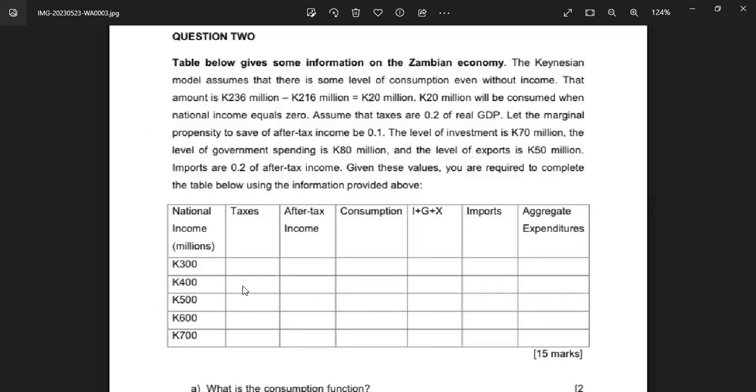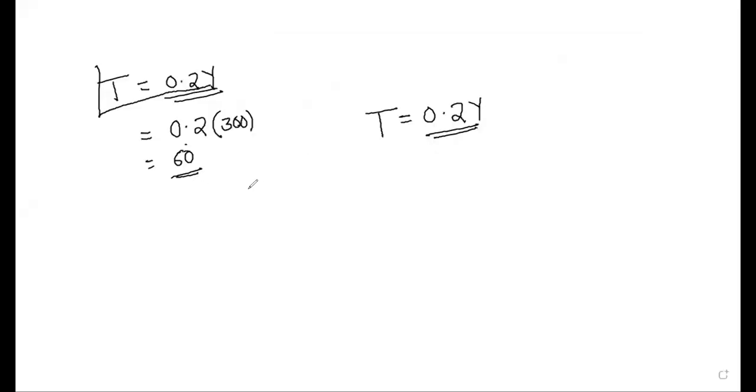Moving on to the second one, it says after-tax income. After tax, meaning after you have taxed, what is your income? So you just get your income, then you subtract the tax that you found. For the first one, for example, our income was 300, right? According to this, our income was 300. After tax means it's the disposable income. It's Y minus T, meaning after tax, right? So if it was 300, you subtract the tax, which here was 60.